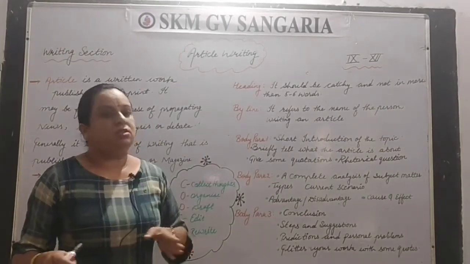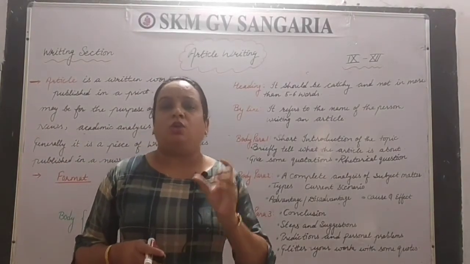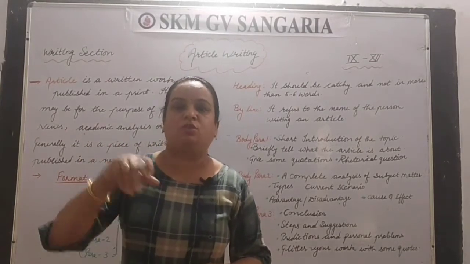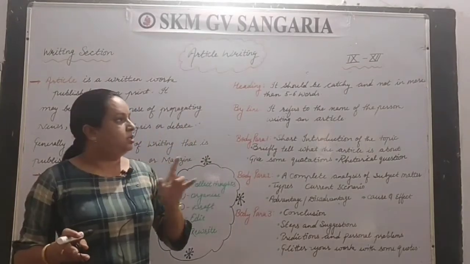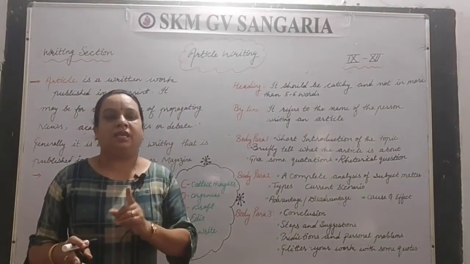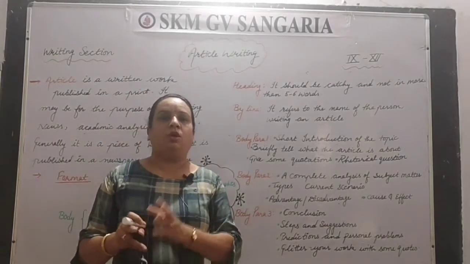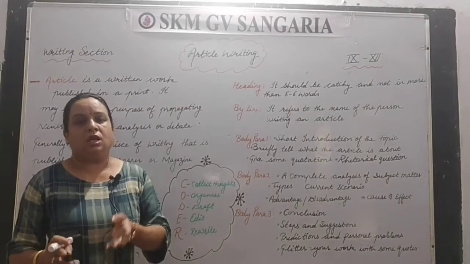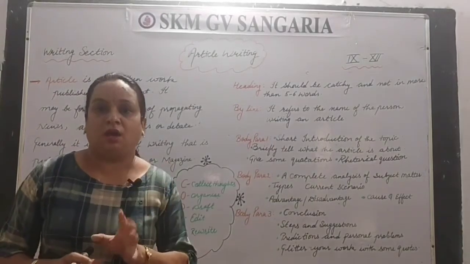Next, I suggest that on the last page of your sheet, you jot down the important ideas which come to your mind related to that particular topic. So the first thing is plan. The second thing is to jot down the ideas which come to your mind. And then the most important thing is that you always begin with the strongest idea.